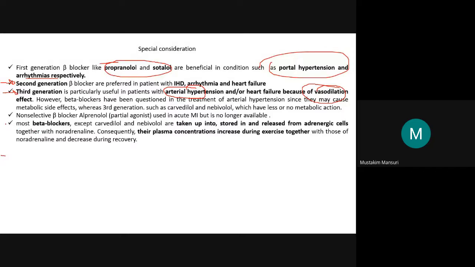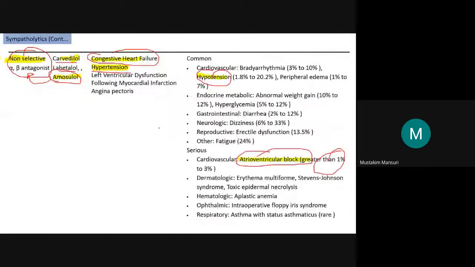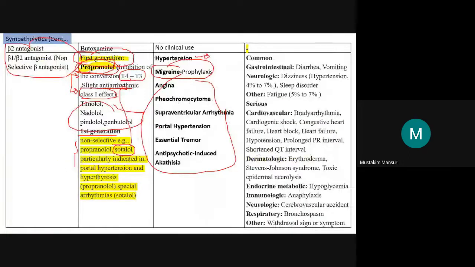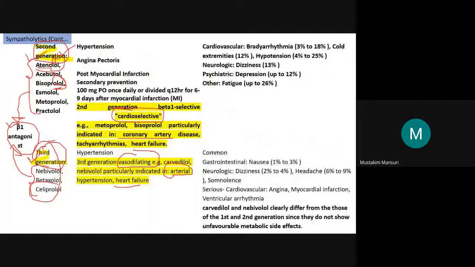And the last one, non-selective beta blocker like alprenolol, that is also considered a partial agonist that is used in the treatment of MI, but nowadays it is no longer available. Then comes the last part of this beta blocker: most of these beta blockers, except carvedilol and nebivolol, just go through that.